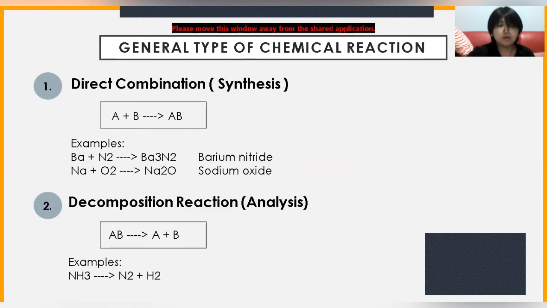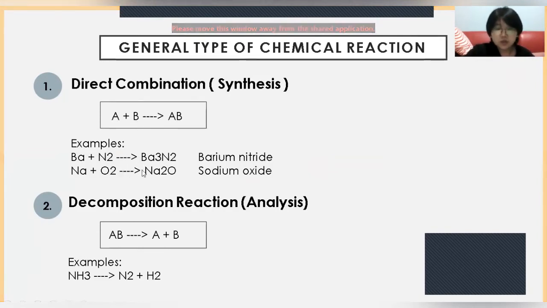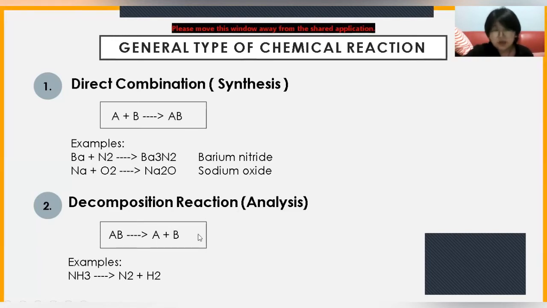The first, we have direct combination or synthesis. We have A plus B yields AB. For example, Ba plus N2 yields Ba3N2, or barium nitride, and Na plus O2 yields Na2O, or sodium oxide. Next, we have the decomposition reaction or analysis. AB yields A plus B. For example, NH3 yields N2 plus H2.